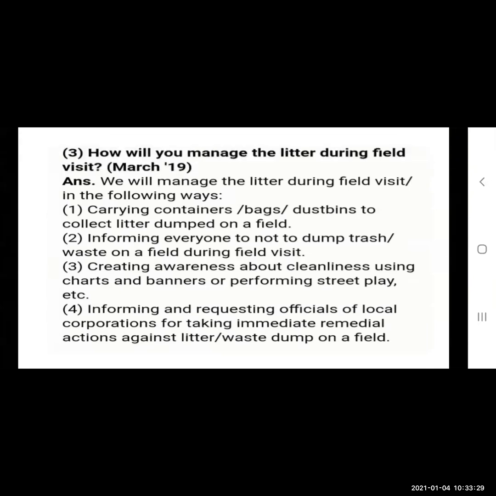Now, how will you manage the litter during the visit? When you're going on a field visit, this is a very important question. It has been asked in the board exam also. So, how are we going to manage the litter during the field visit? Following things you have to consider: carry a container, bag, or dustbin to collect litter dumped on a field. Whatever wrappers or rubbish you have from eating there, you should not throw it there. You should take a carry bag or a dustbin so that you can collect the wrappers and rubbish. You don't have to throw it there, you have to collect it and bring it back.